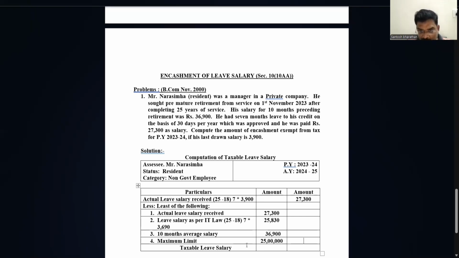Okay. So the least among these 4, 1, 2, 3, 4, the least is 25,830. If I subtract the minimum from the leave salary received, how much do I get? 1,470.